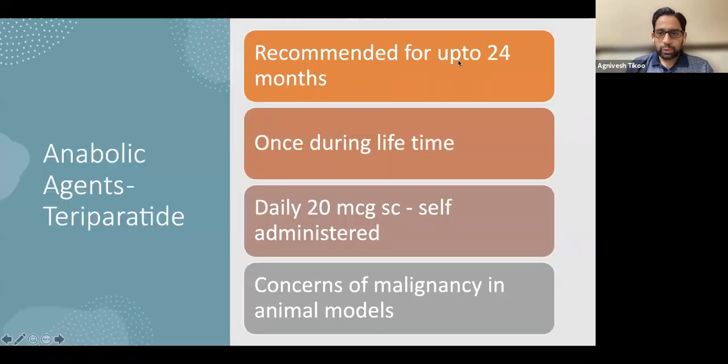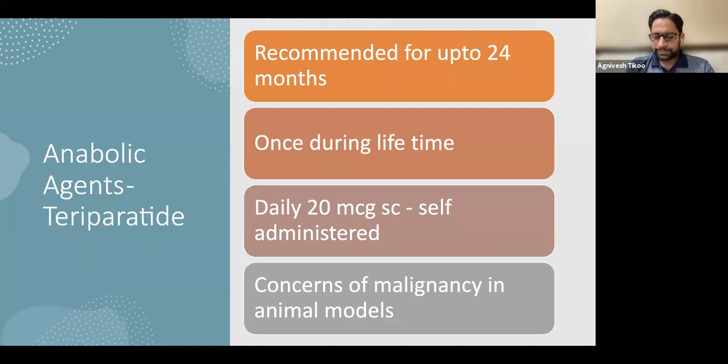It is recommended up to 24 months. It is recommended as a once-in-a-lifetime therapy, 20 micrograms daily, subcutaneous, as a self-administered injection. There were concerns of malignancy in animal models, but they were in growing rats. It could cause an increased incidence of osteosarcoma in growing rats.